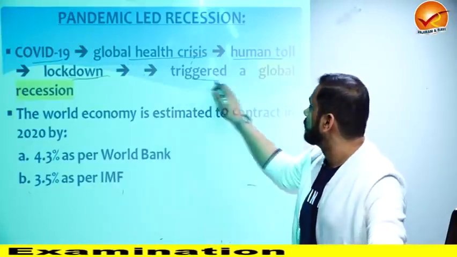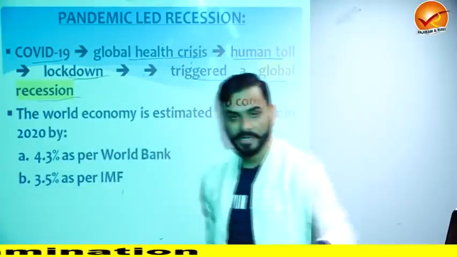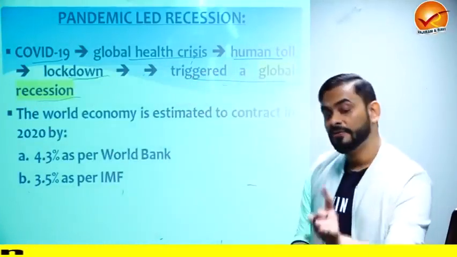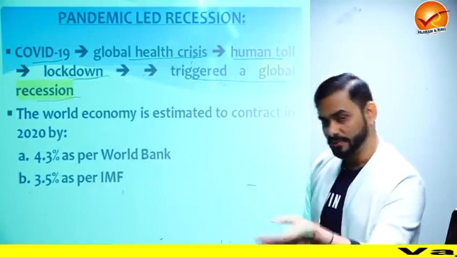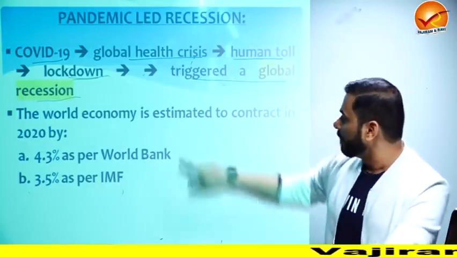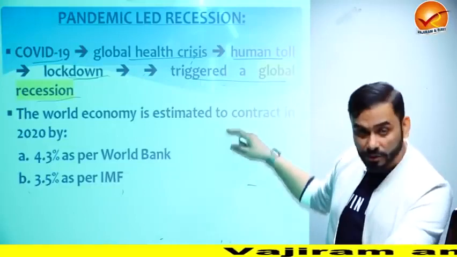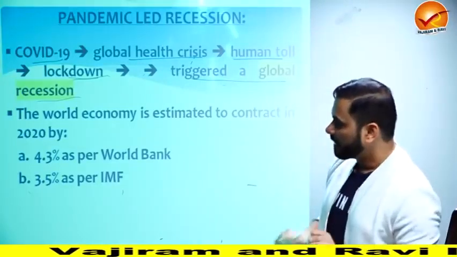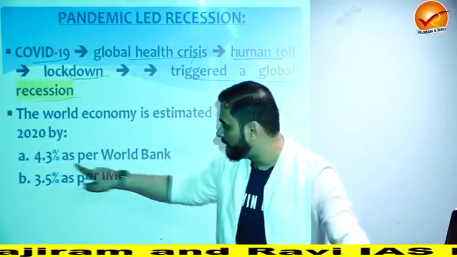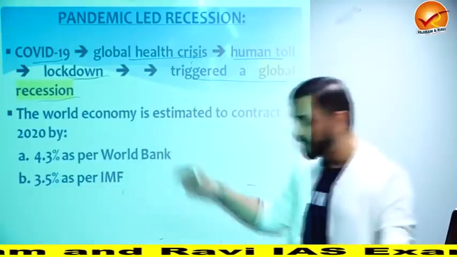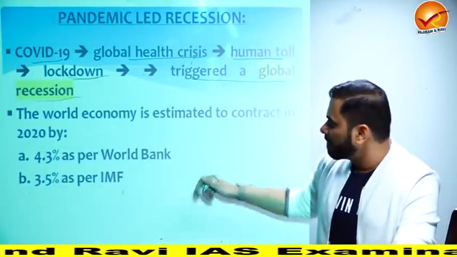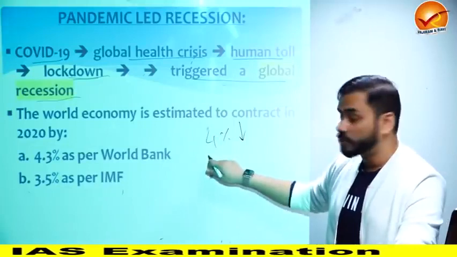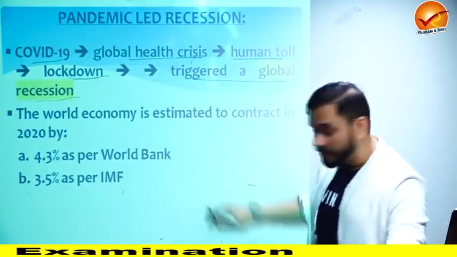So what happens is it triggered a global recession. That is the problem that COVID has caused. From disease to health crisis to economic crisis. Now the world economy is estimated to contract, which means the world economy will be squeezed or contracted by 4.3% as per World Bank and 3.5% as per IMF. So there will be a contraction of the world economy by close to 4% on an average.